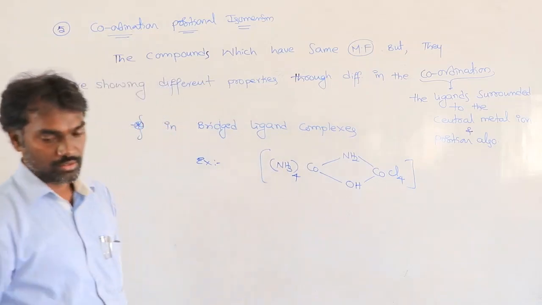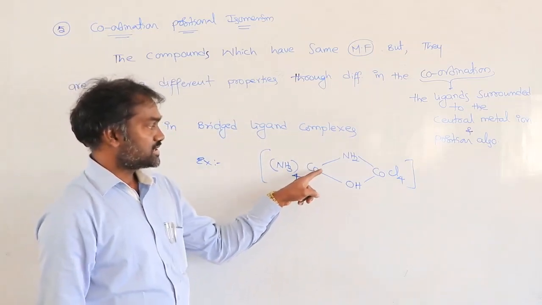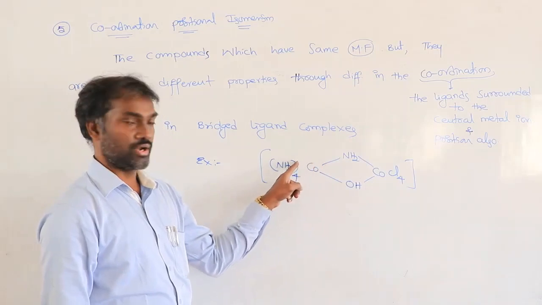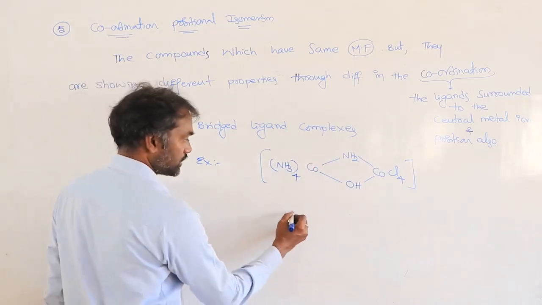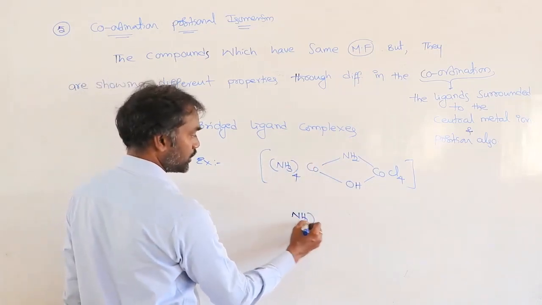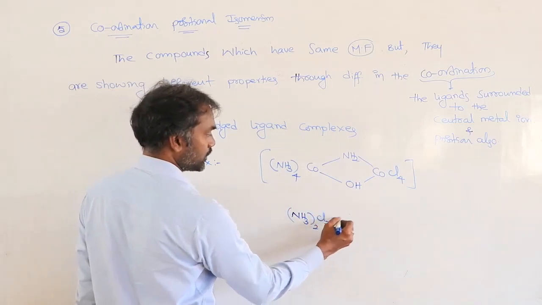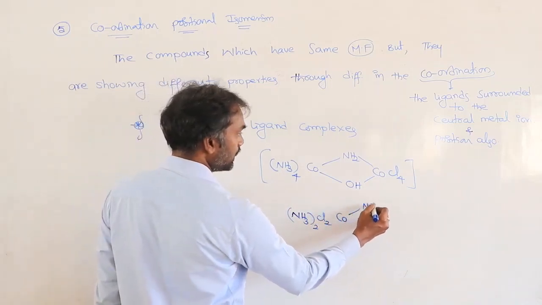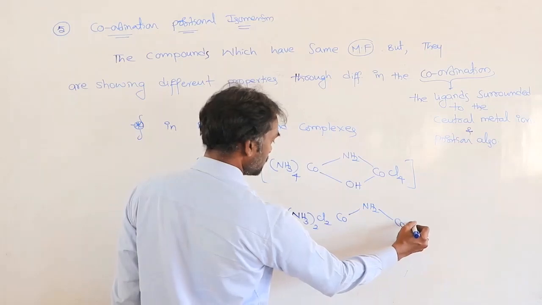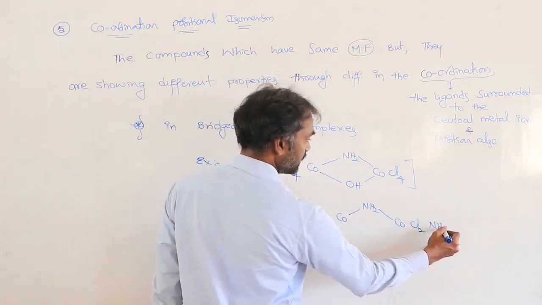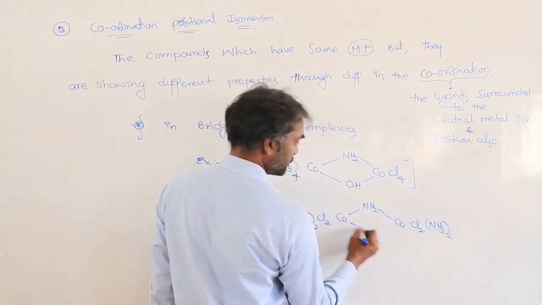This is coordination. Coordination means this is surrounding. Next, another one. You take ammonia twice, chlorines 2, cobalt, NH2, OH, cobalt, Cl2, NH3.